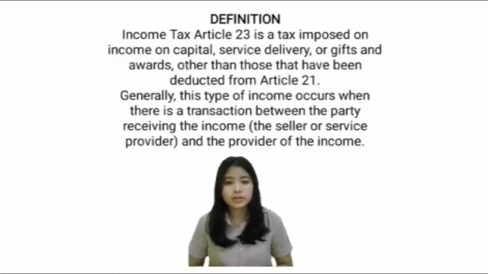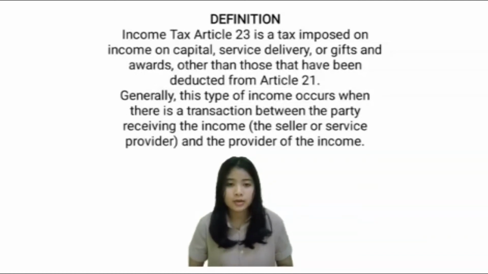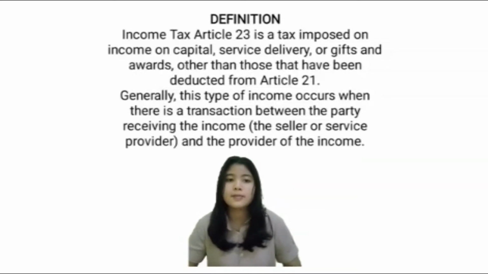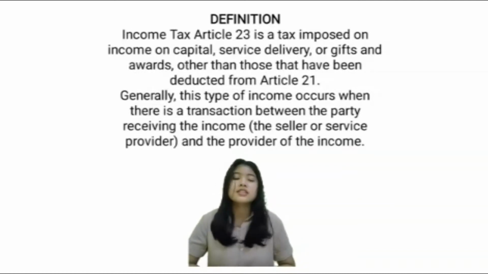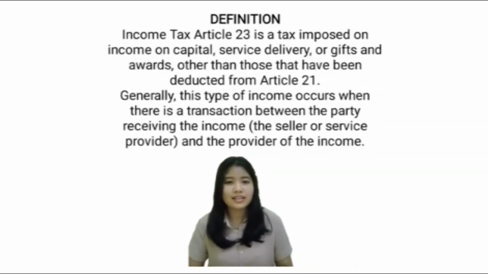Without any further ado, let's start our discussion from the definition of income tax Article 23. Income tax Article 23 is a tax imposed on income on capital, service delivery, or gifts and awards, other than those that have been deducted under Article 21. Generally, this type of income occurs when there is a transaction between the party receiving the income and the provider of the income. In Article 23, there is a third party. We usually call it a withholding tax.